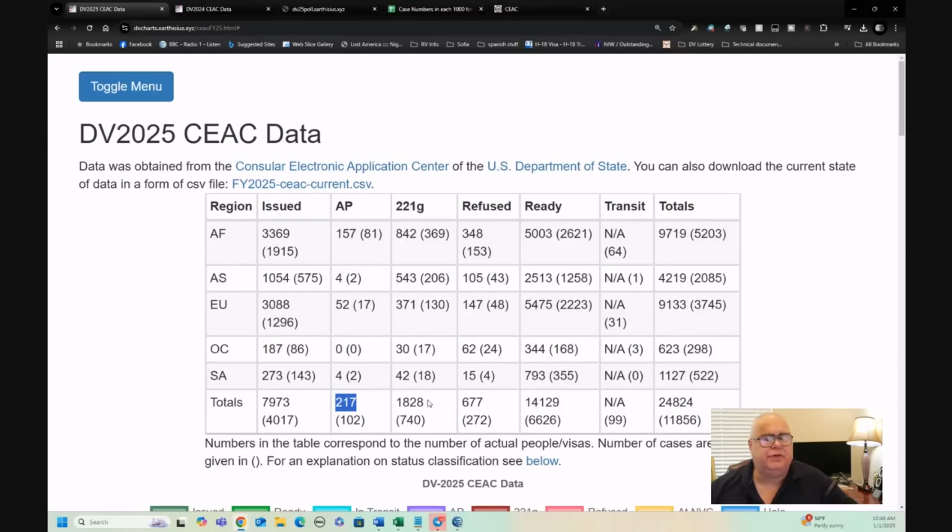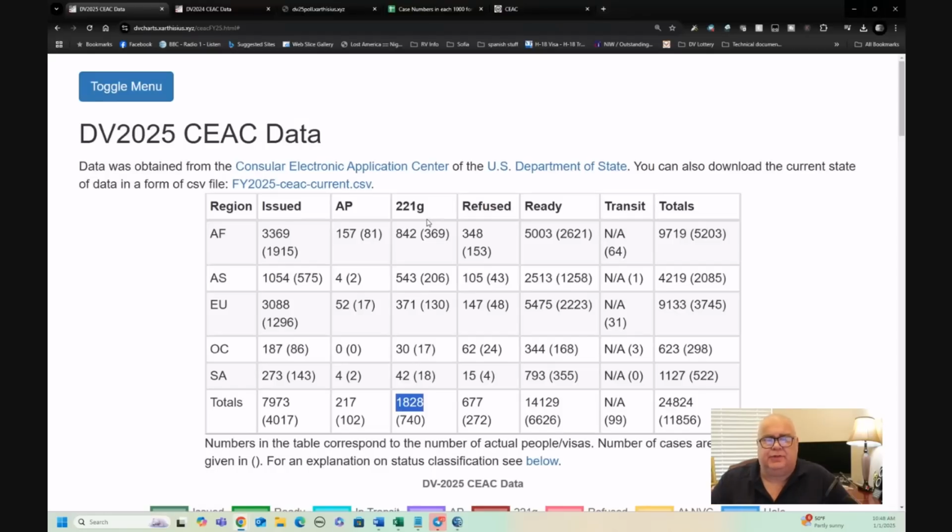Okay, 221G is a type of refusal, but it is a temporary refusal. It can be overcome. What it means is that the people have been to an interview. They either failed to provide some sort of documentation that the consular officer wants, and so they have to go away and find that documentation and provide it, or they went to the interview and for whatever reason, the consular officer was not able to approve that case immediately because perhaps they want more background checking, they want some extra information from the applicant, maybe the medical isn't ready. There's various reasons why a case can be put on 221G.